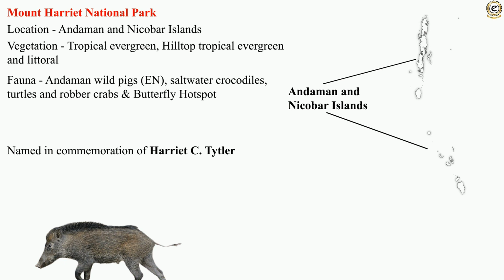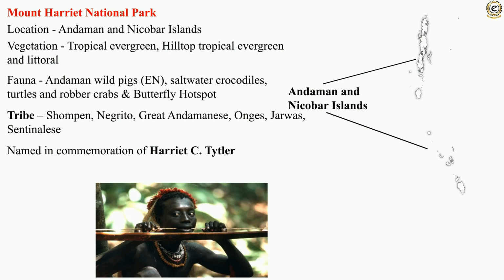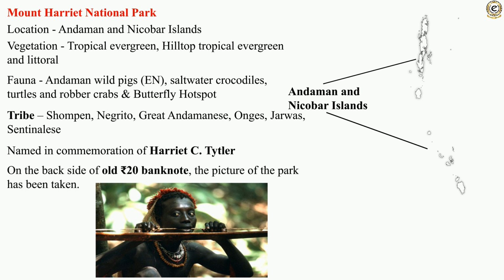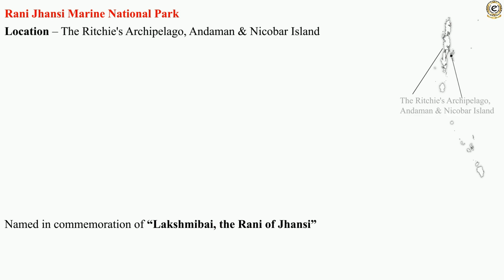The tribal groups include Shompen, Negrito, Great Andamanese, Onge, Jarawa, and Sentinelese. One can find the picture of Mount Harriet National Park on the back side of the old 20 rupee note. Rani Jhansi Marine National Park, named in commemoration of the Rani of Jhansi, Lakshmi Bai, is located in Ritchie's Archipelago, Andaman and Nicobar Islands.